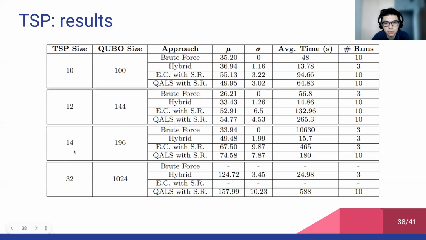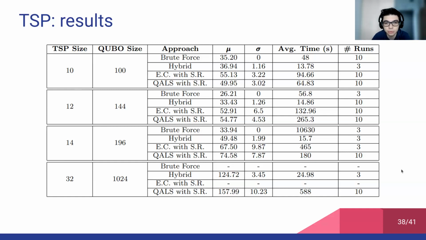However, 14 is also the maximum size that can be addressed using embedding composite. Indeed, starting from size 32, only hybrid and QALS work. Also, the brute force method becomes unfeasible in terms of execution time. Also, here we can see that the increase of the execution time when increasing the size is exponential, of course, since it is an NP hard problem.